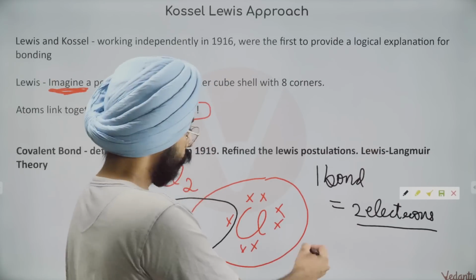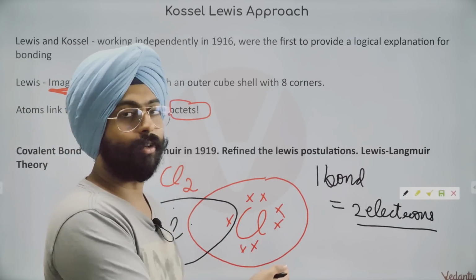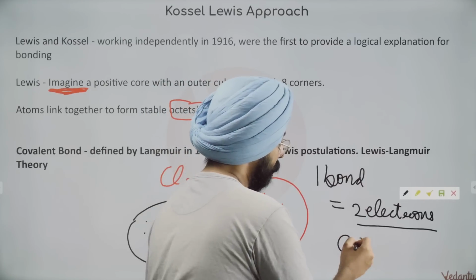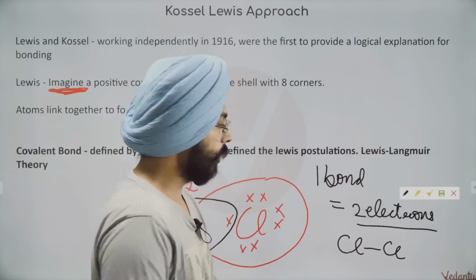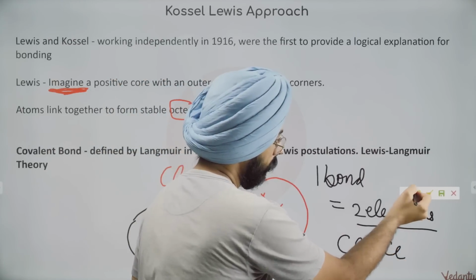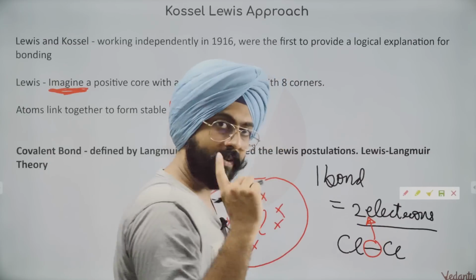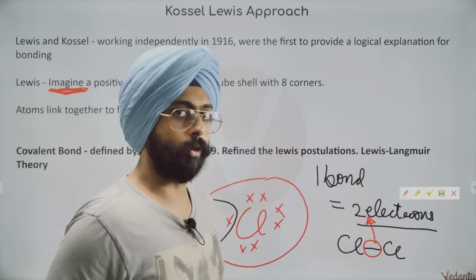A better way to draw this structure, instead of drawing all these dots and crosses all the time, is just to draw chlorine bonded with chlorine. This line that we've made represents 2 electrons. So whenever you see a covalent bond, always visualize it as 2 electrons.